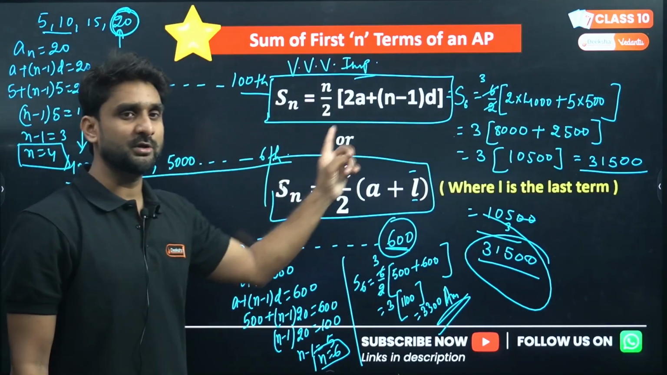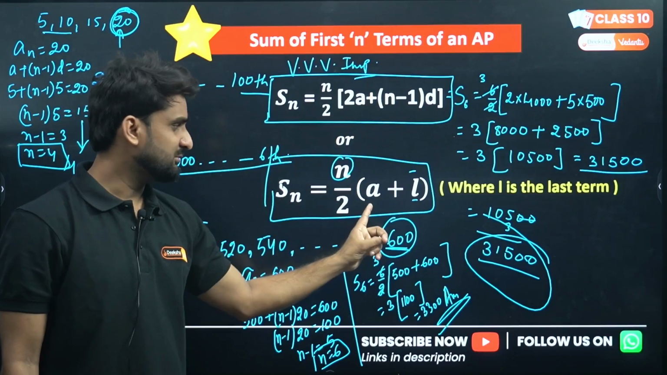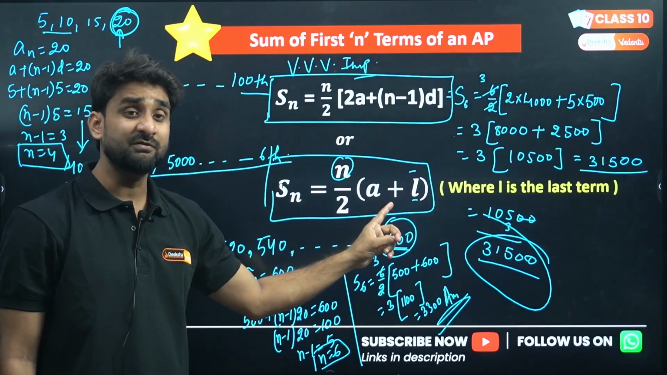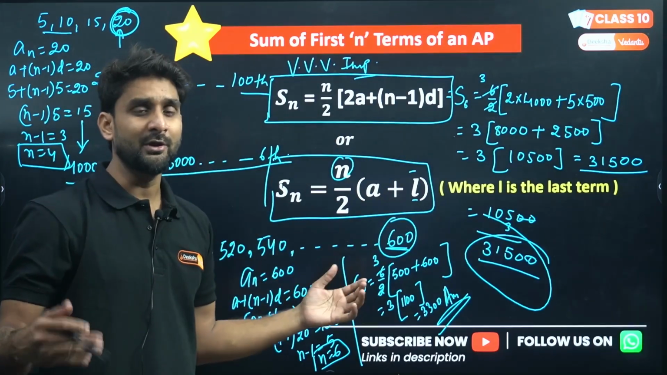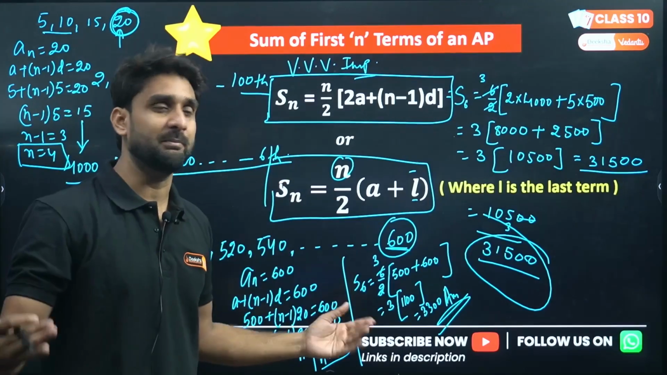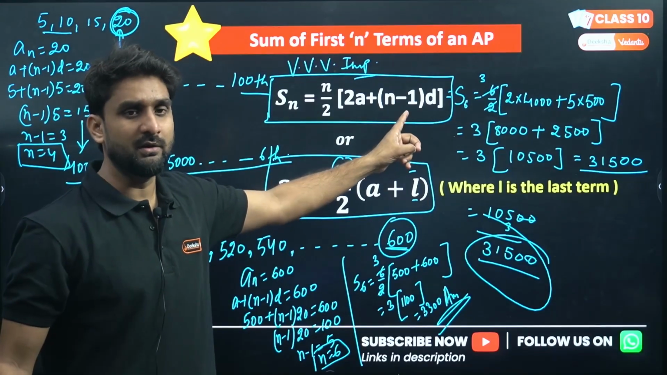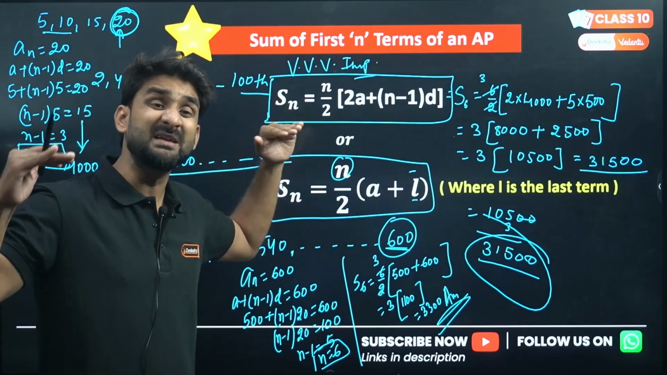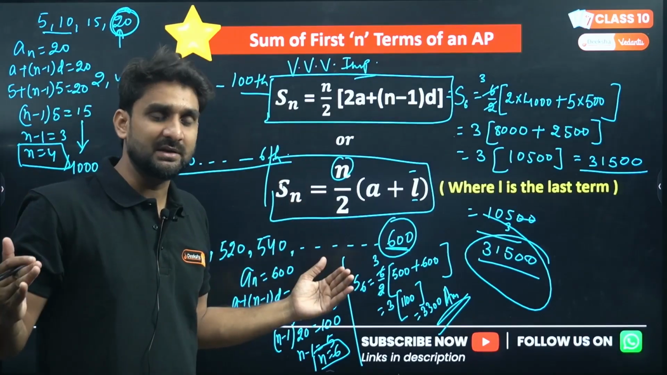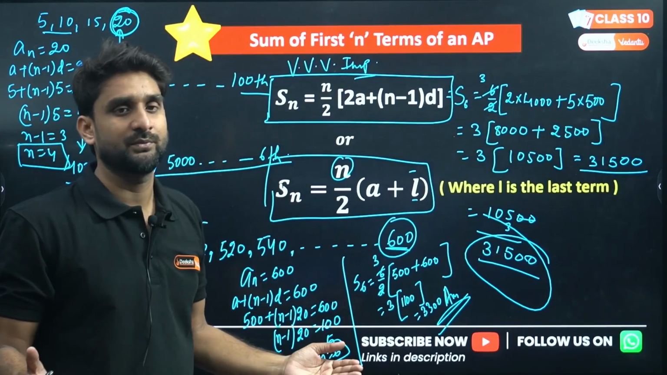If the last term is not given, you can use this formula. If the last term of an AP is not given, meaning the AP is not ending, if we don't know the end of the AP, we will use this formula. And if you know that the AP has ended, if the AP has some ending point, right?